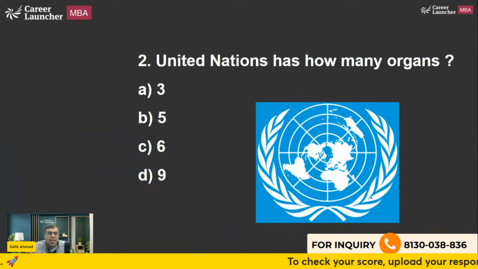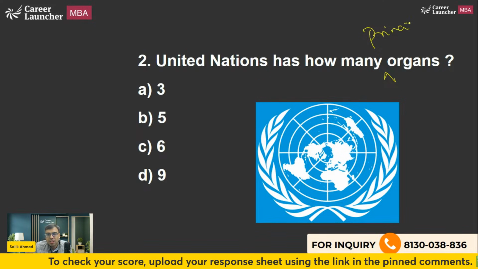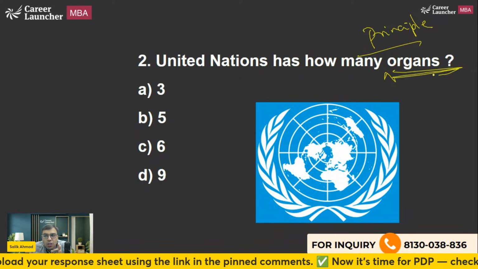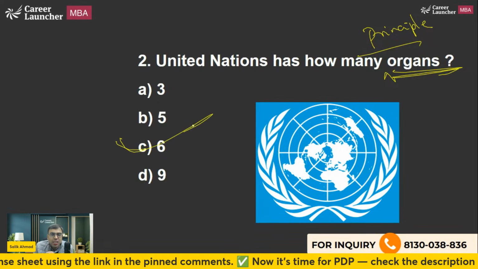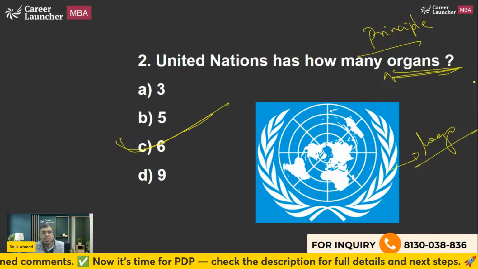The next one is, United Nations has how many principal organs? Very important. I'm not talking about agencies, specialized agencies. I'm talking about principal organs of United Nations. So, there are 6 principal organs. This is the logo of United Nations. Okay, C is the right answer.